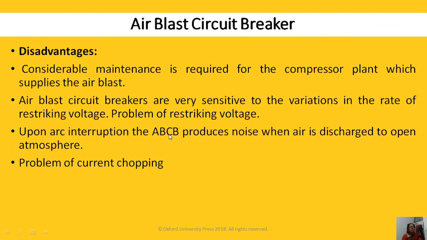Upon arc interruption, ABCB produces noise when air is discharged to the open atmosphere, and that's why we cannot install this ABCB near residential places. When installing near residential places, a silencer should be added. So we are not using ABCB near residential places.